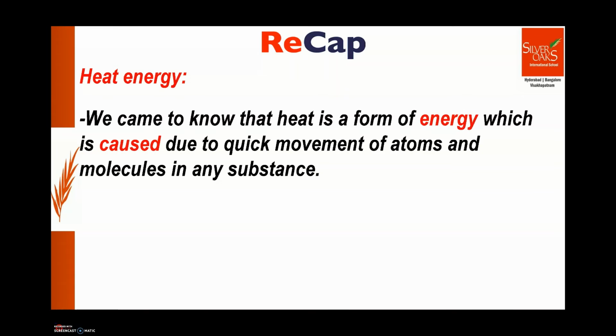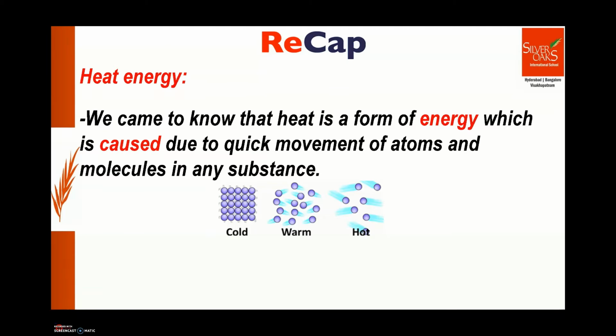Now coming to another form of energy that we learnt. Yes, heat energy. We came to know that heat is also a form of energy which is caused due to quick movement of atoms and molecules in any substance.